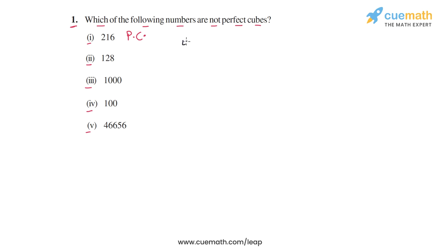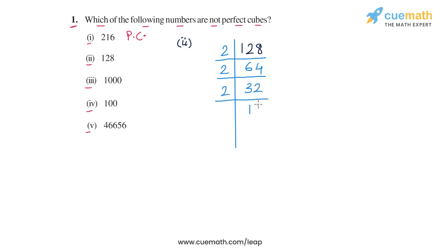Now coming to part 2, the number in part 2 is 128. So once again, we will prime factorize this number. Now this number is an even number, so we can start dividing it by 2. So we divide this by 2 and that gives us 64. Still even, so we divide by 2 again and that gives us 32. This is still even, so we divide by 2 and that gives us 16. 16 is again divisible by 2, so we divide by 2 and that gives us 8.